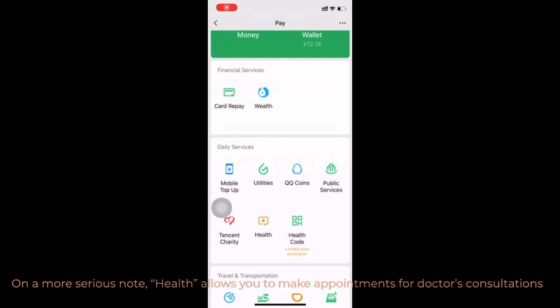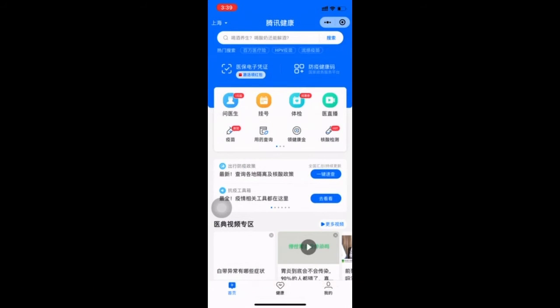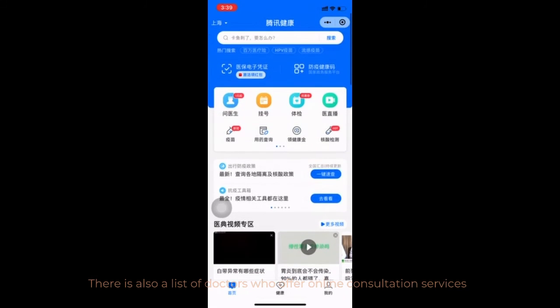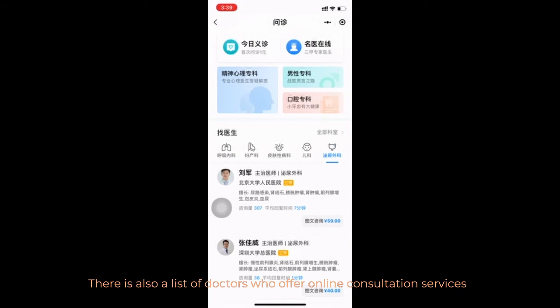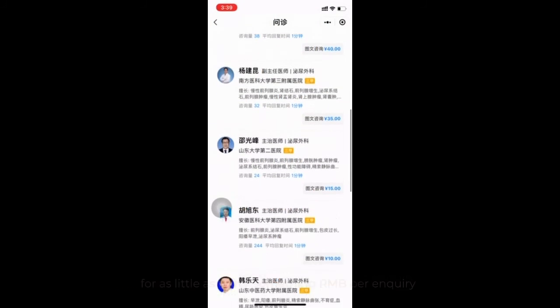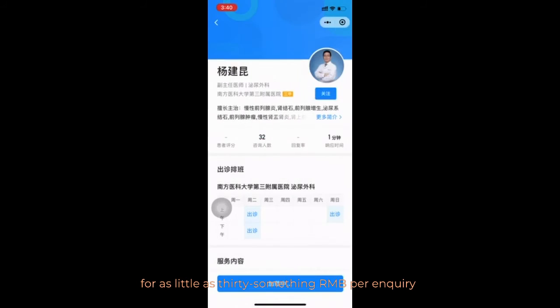On a more serious note, health allows you to make appointments for doctor's consultations and vaccinations, etc. There is also a list of doctors who offer online consultation services for as little as 30-something RMB per inquiry.